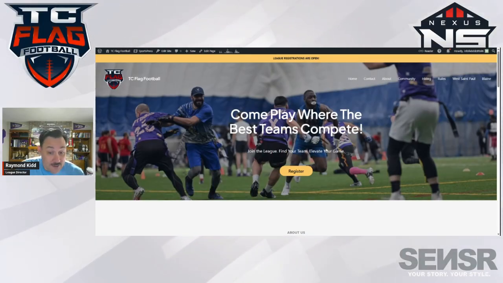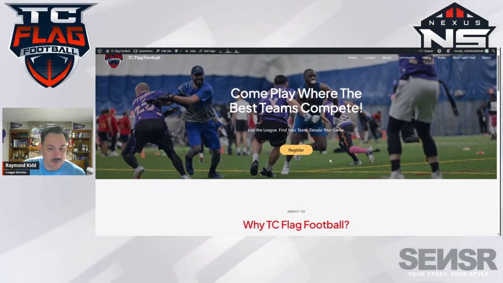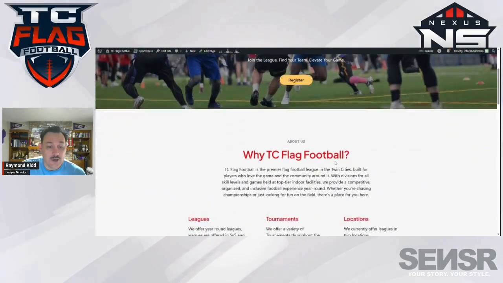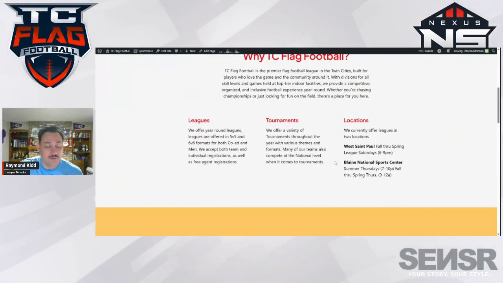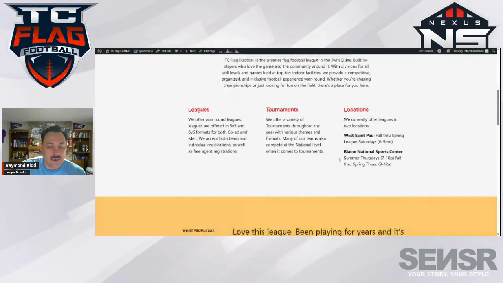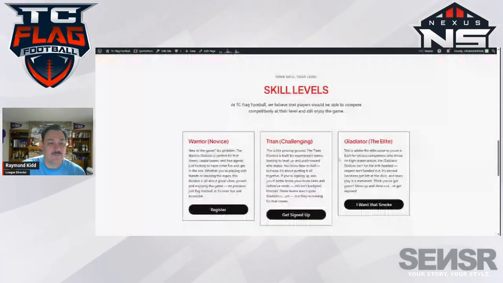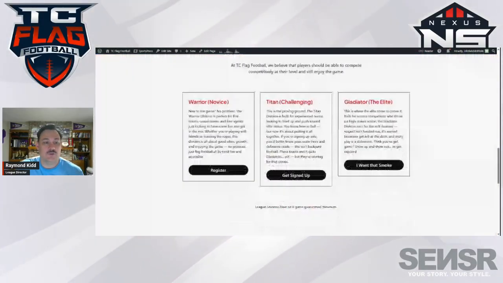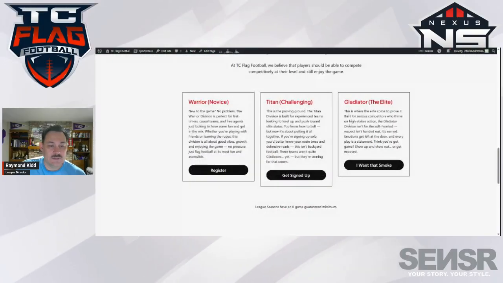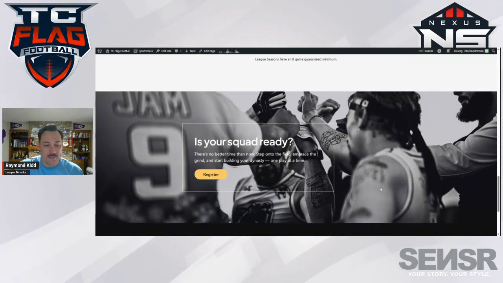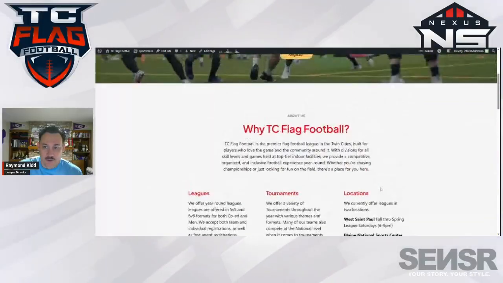On the very front page, it jumps right into, you can click here to register. We also have some informative information regarding our leagues, tournaments, our locations, what to expect in the game times, and the different skill levels that we offer in our league, because that's part of our registration point. So it's good to review this information up front if you're not aware of the different skill levels. And straight from each one of these, you can easily sign up and register for the league. So that's the home page.